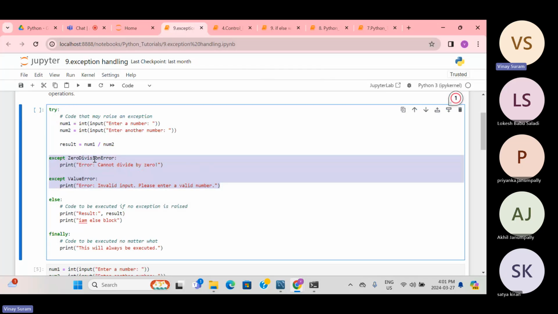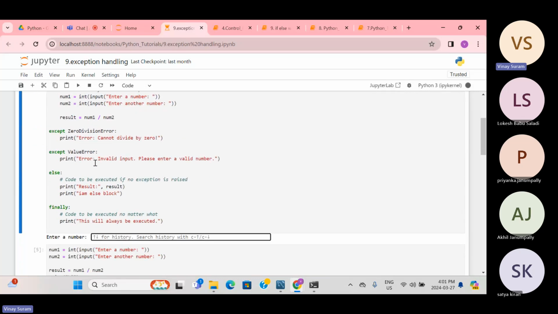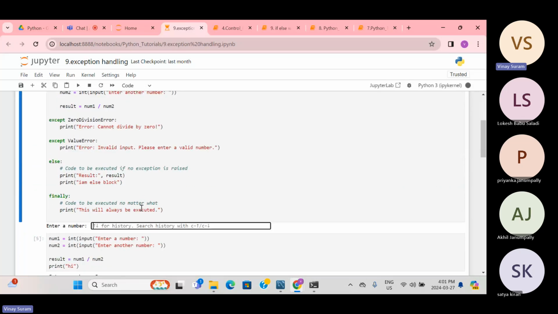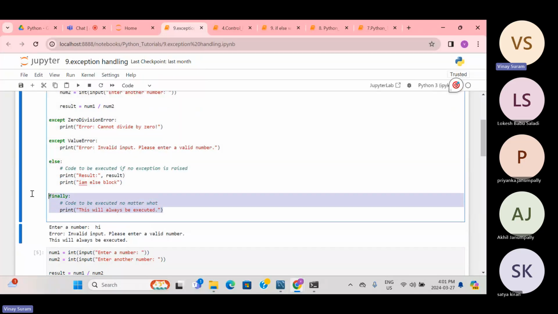Now let me check this way. I'm entering a number here. It's asking to enter a number, and I'm just entering hi. You can see: invalid input, please put a valid number. Then: this will always be executed. So which one is that? This always be executed is this. I'll talk about the definitions, but just try to understand the hands-on.